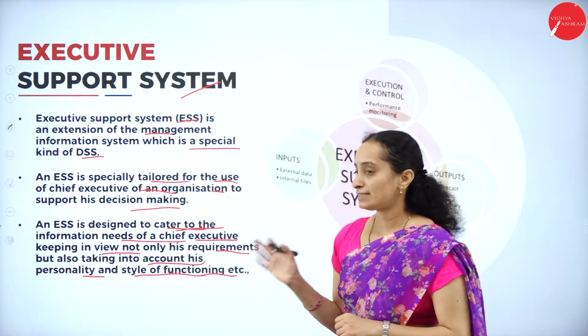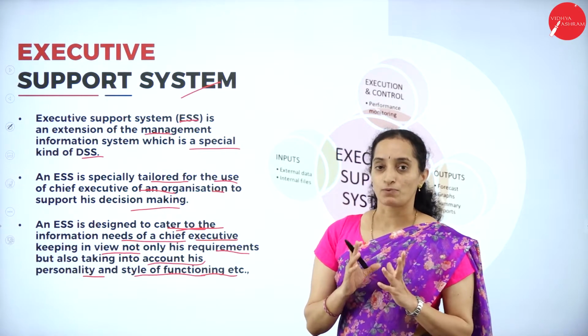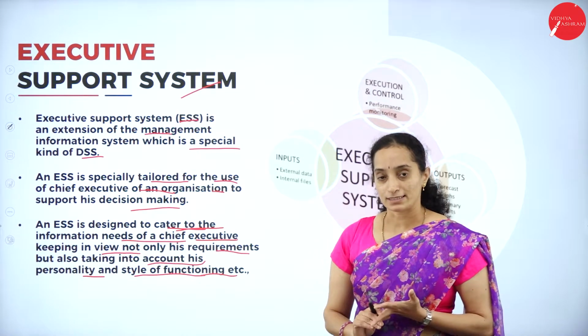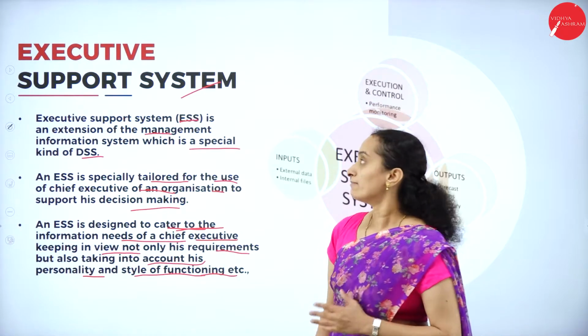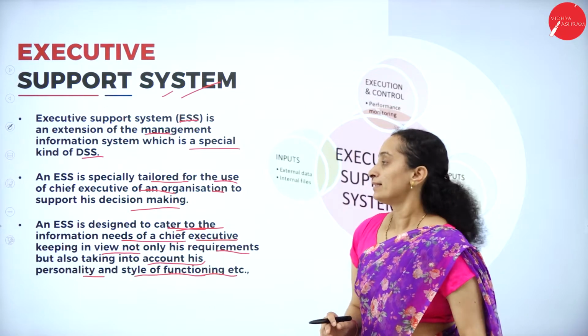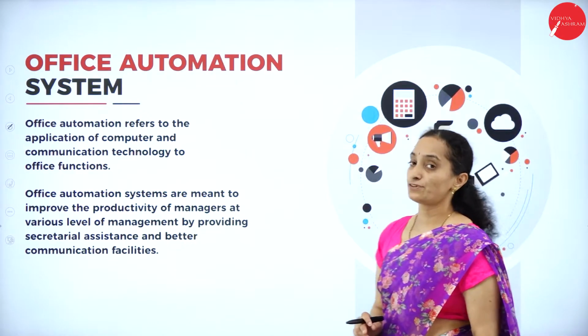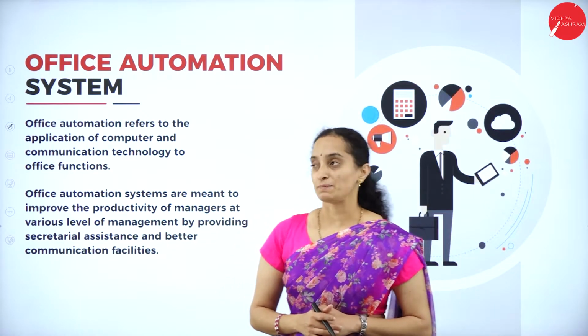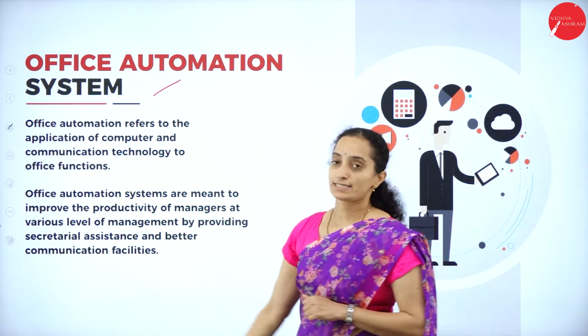Like that, the CEO's decision support, personality support and functioning support will be done by the executive support system. The next category of classification of the system is the office automation system.